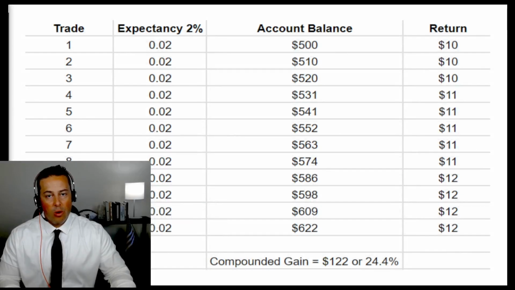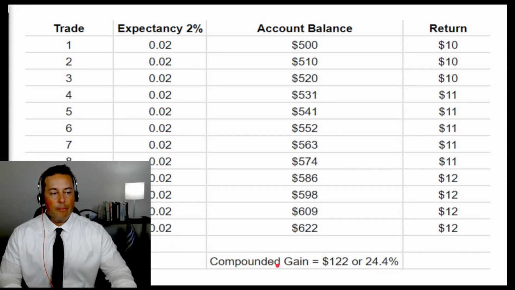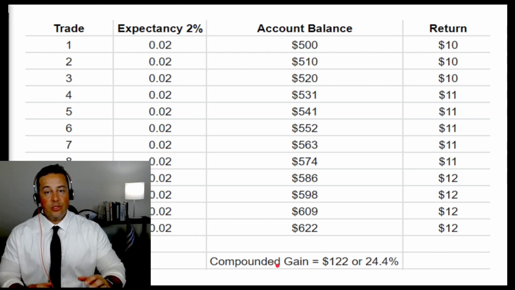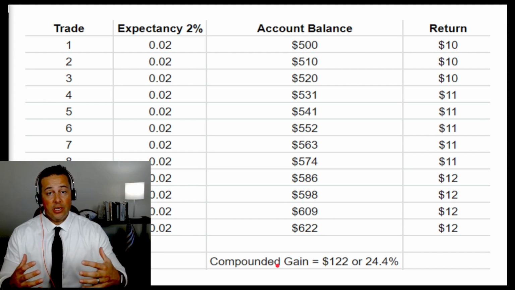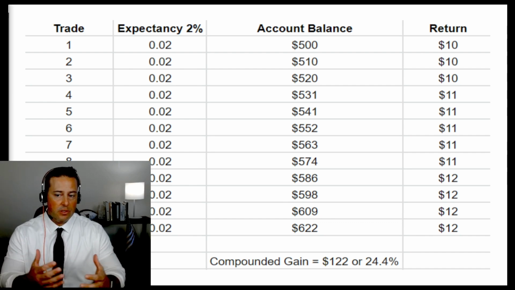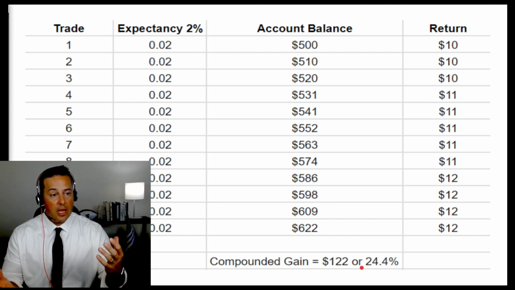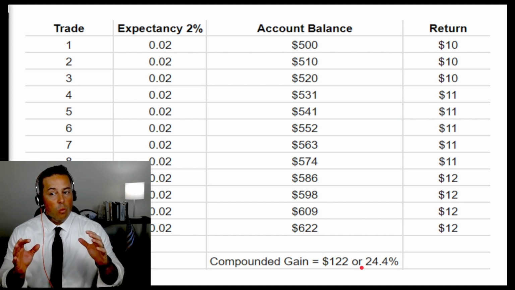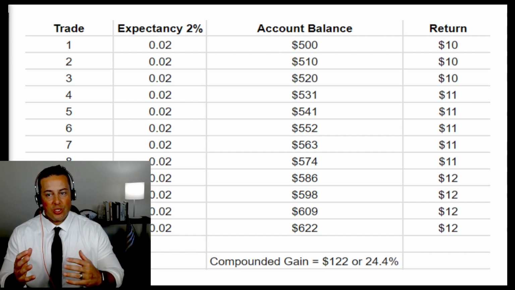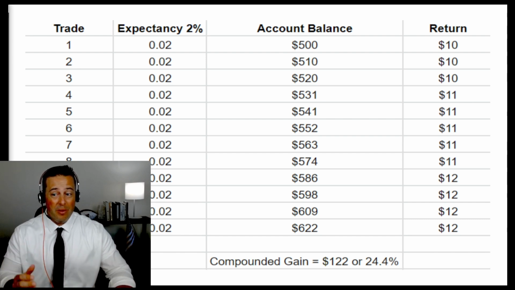The biggest thing that I want to point out here is look at your compounded gain. Over 12 trades, which many of you do in a morning. If you're an intraday trader, if you're a swing trader, it may take you several months to get 12 trades. No matter what, your compounded gain is $122 or 24%, roughly 24%. So that's a robust return over a small period of time or a small sample set with a minimal expectancy.